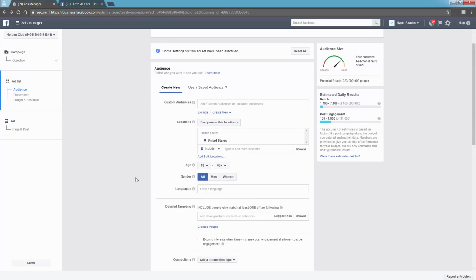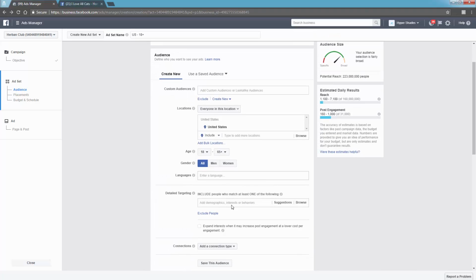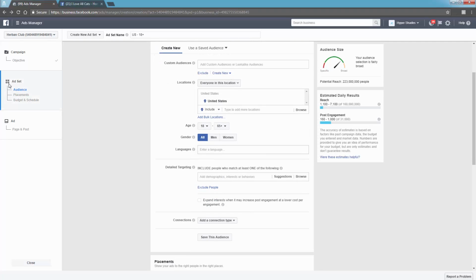So this screen looks familiar to you. You're simply going to put in your interest group here, right? I showed you in the previous example the cat magazines, and definitely go ahead and rewatch those niche interest group strategy videos if you're not exactly sure what to put here. But this is where you put your interest groups. Only one interest group will go in one ad set. Here you see right here, ad set. So you're only going to put one interest group in here. Maybe it's cat magazines, maybe it's cat fan pages, maybe it's cat websites, maybe it's cat brands, maybe it's cat celebrities, whatever it is, just one interest group. Again, you're going to make sure that this box is not checked.